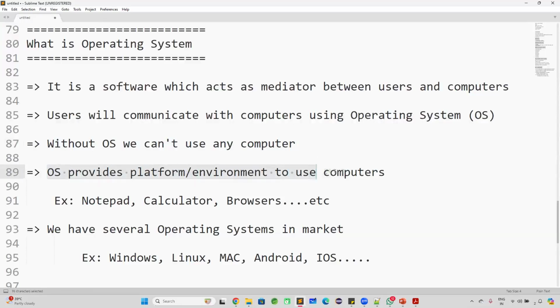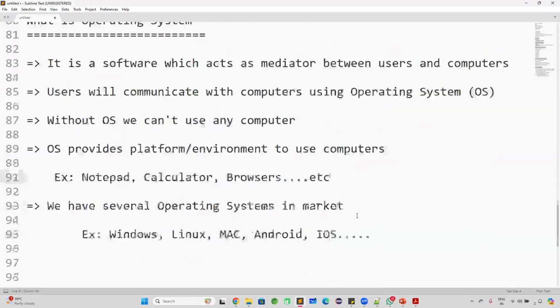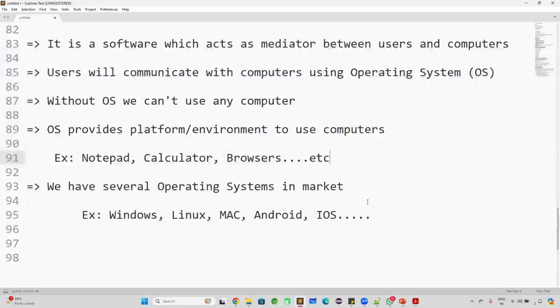Operating system will provide a platform or environment to use the computers. Notepad, calculator, browser, etc. These are all called applications that we are running in the computer with the help of the operating system. We have several operating systems in the market, like Windows operating system, Linux operating system, Mac operating system, Android, and iOS operating system.